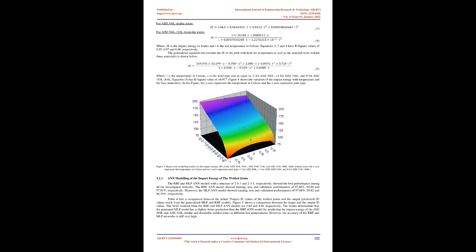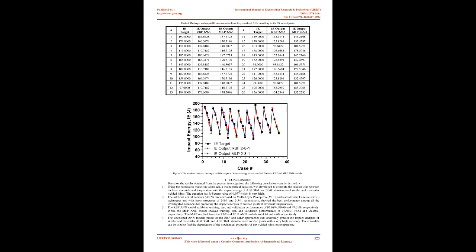In Figure 3, the temperature dependence of IE can be approximated by equations 2, 3, and 4. Figure 3. Regression modeling results for the impact energy, IE, of the A, 304L-304L, B, 316L-316L and C, 316L-304L as welded joints. The x-axis represents the temperature in Celsius and the y-axis represents impact energy in joules.